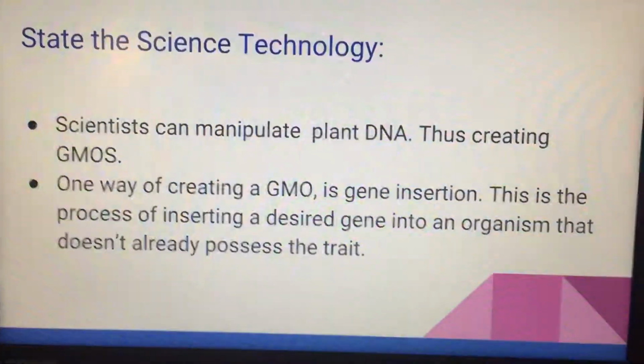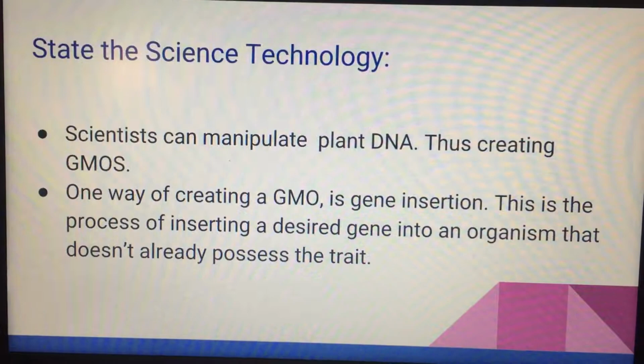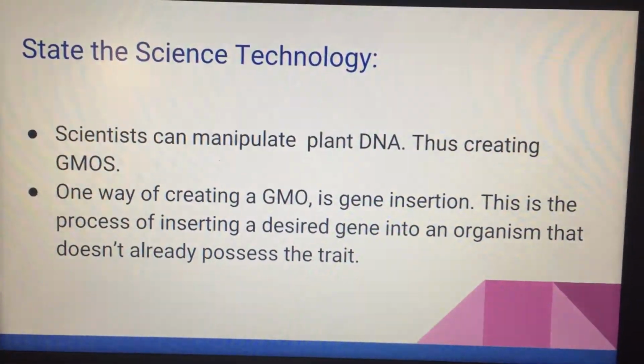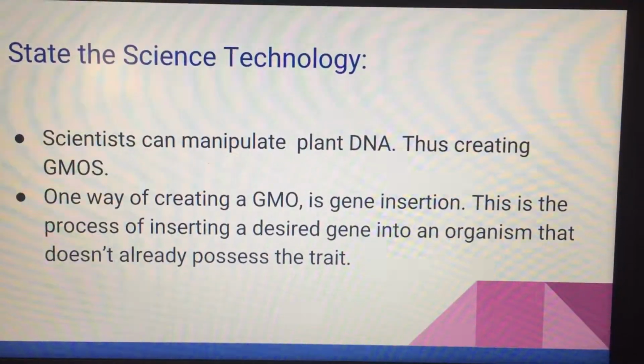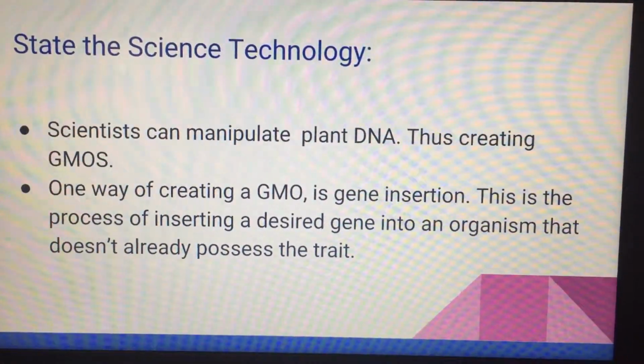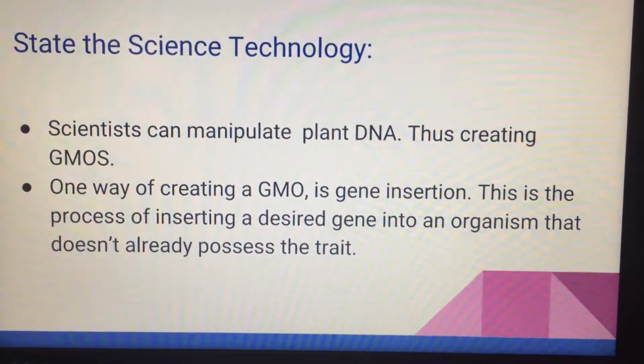Scientists can manipulate plant DNA, thus creating GMOs. One way of creating a GMO is gene insertion. This is the process of inserting a desired gene into an organism that doesn't already possess the trait.